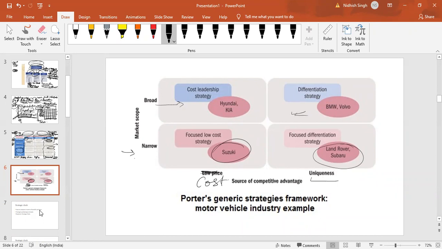Are you still good with this? Any other thought? So this is just to help you pick a couple of names for each type of strategy from the automobile sector as well. So now we have examples from automobile, mobile, food industry. We can use those examples and cases to clarify or explain any strategy in our case studies. I'll provide you these slides anyway, by the way, so you don't need to note it down.